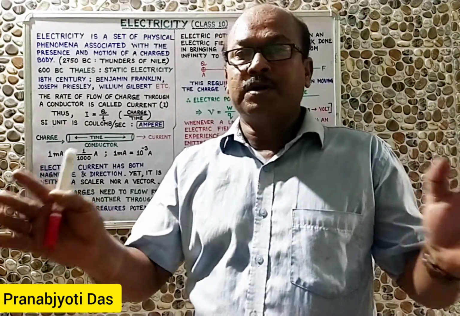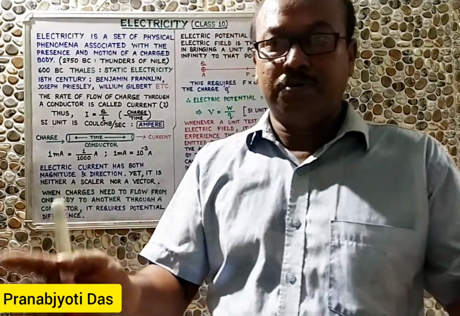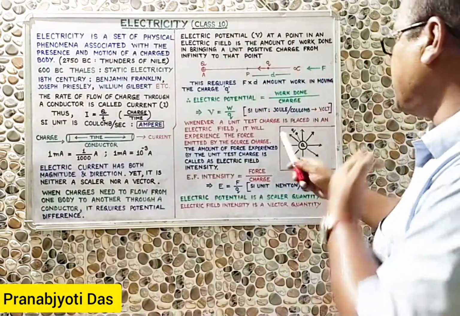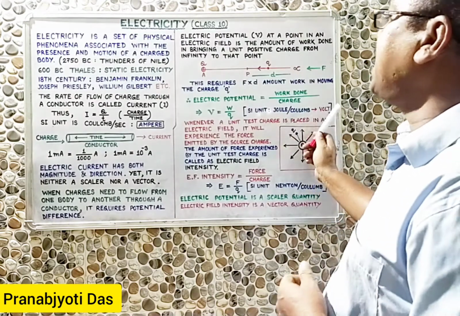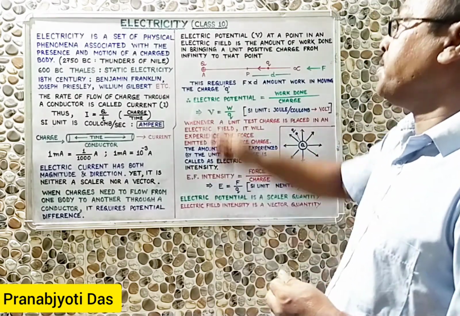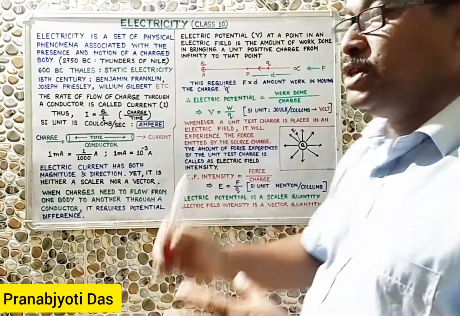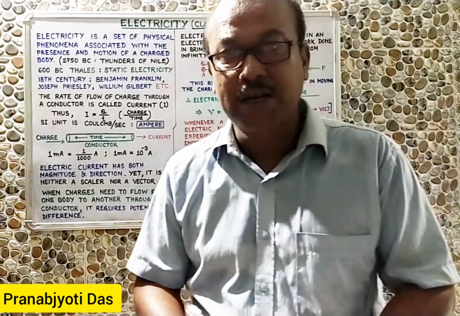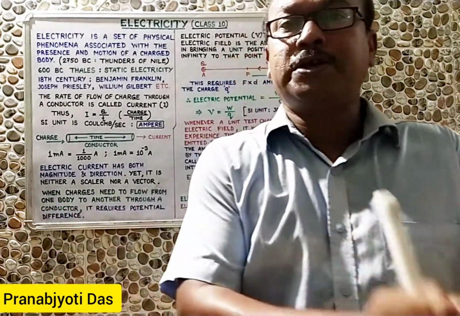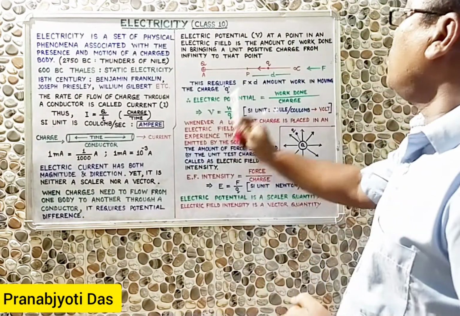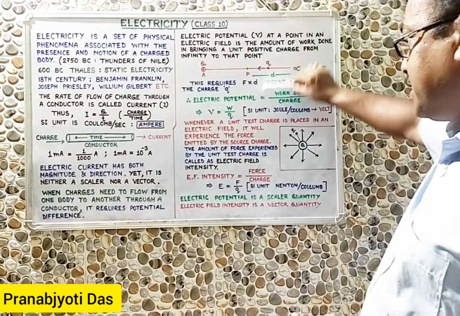Alessandro Volta is a scientist, and out of respect for his name, this unit has been called a volt. So what is volt? Volt is the SI unit of electric potential. And what is electric potential? Electric potential at a point within the electric field is the amount of work done in moving a unit positive charge from infinite distance to a particular point within the electric field. Now we have understood what is electric potential.